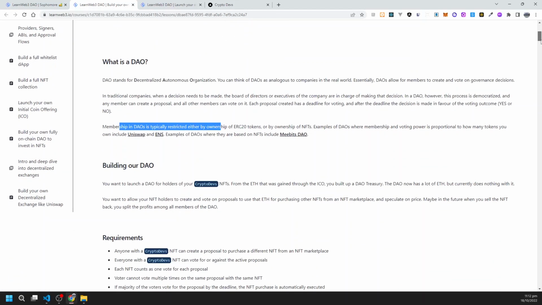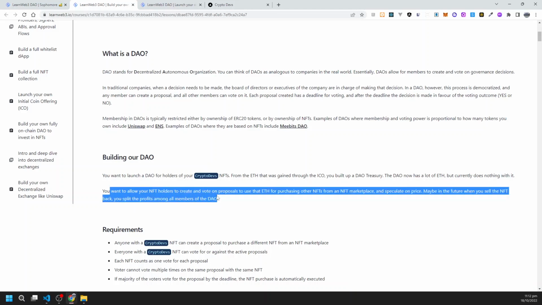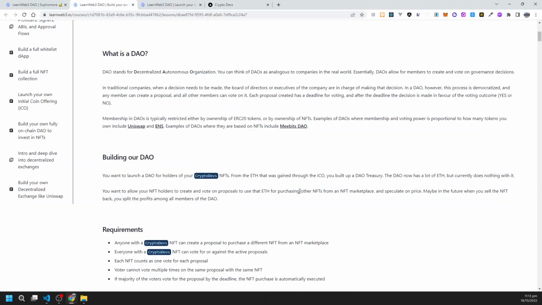So let's build a DAO. You want to launch a DAO for holders of your CryptoDevs NFTs. From the ether that was gained through the ICO, you build up a DAO treasury. The DAO now has a lot of ether but currently does nothing with it. You want to allow your NFT holders to create and vote on proposals to use the ether for purchasing other NFTs from the marketplace and speculate on price. Maybe in the future, when you sell the NFT back, you split the profit among all members of the DAO.